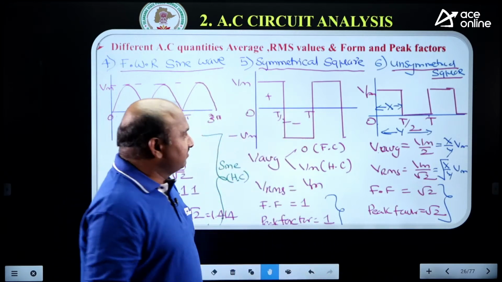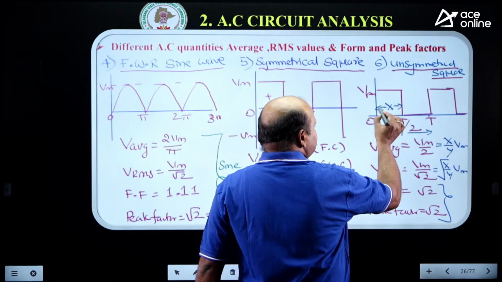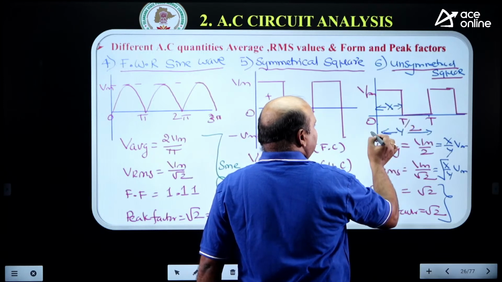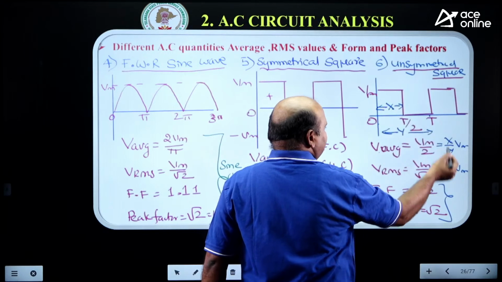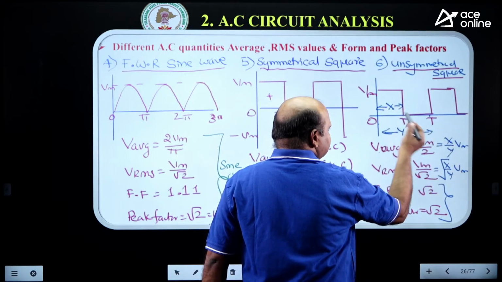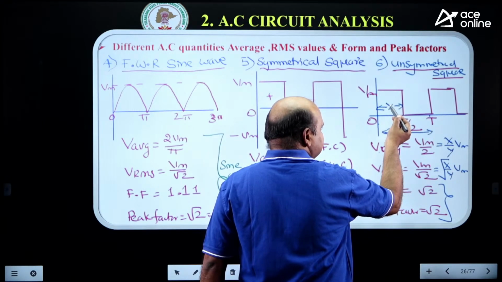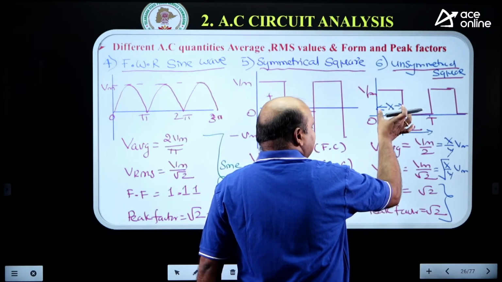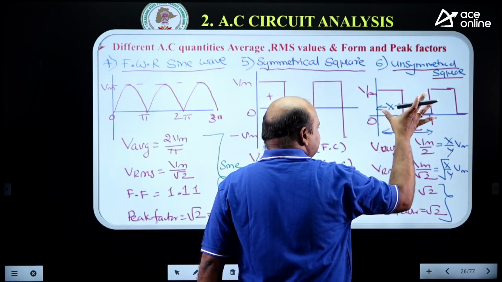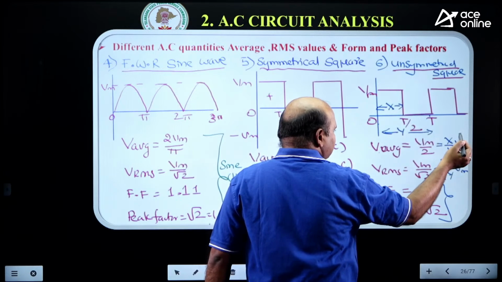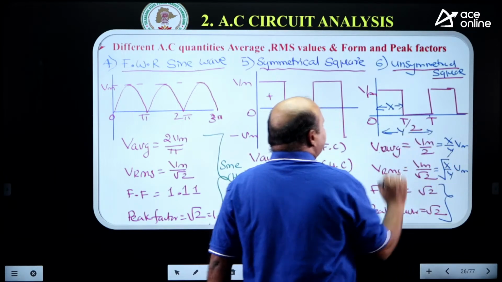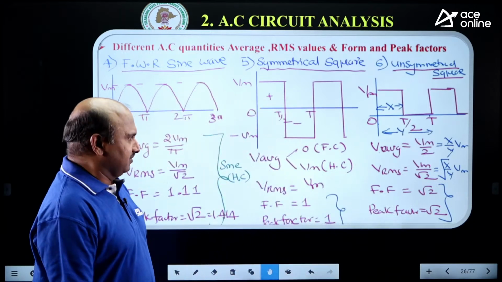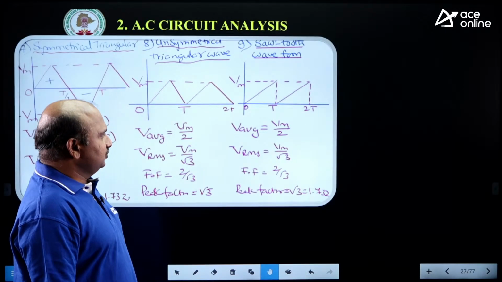And you should remember one more thing: sometimes this gap is not equal to this gap. In that case, where these two gaps are not equal, you can use this formula. If you take the positive half cycle as x and the full cycle as y, then the average is x by y into Vm. The maximum RMS value is root of x by y times Vm. Remember this one. Is it right?